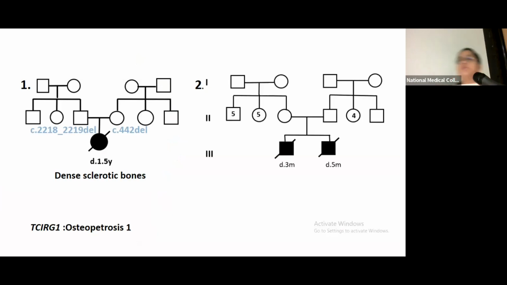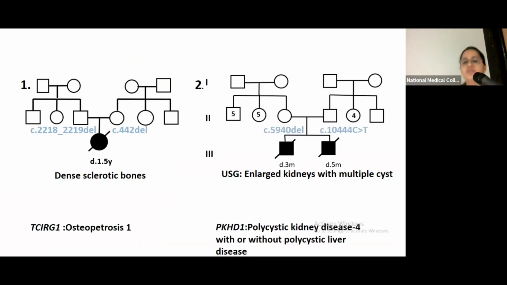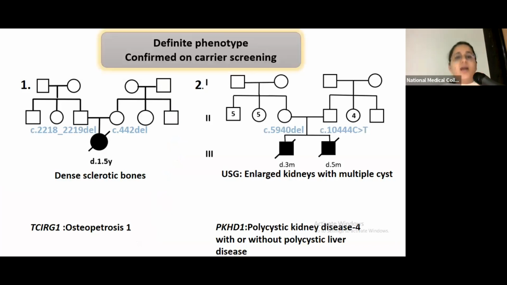In the second case, they had a history of demise at 3 months and 5 months, and all the parents could tell us was that the ultrasound showed that the kidneys in the children were enlarged and had multiple cysts. This is a very common disorder, polycystic kidneys, and based upon this, exome sequencing was done, and they were found to have a pathogenic variant in the PKHD1 gene, which leads to polycystic kidney disease with or without polycystic liver disease. So a definite phenotype is confirmed in carrier screening in these two cases.